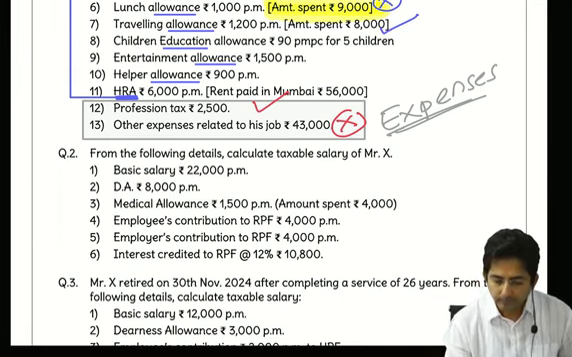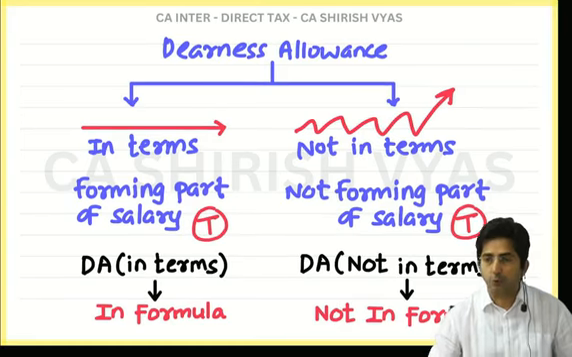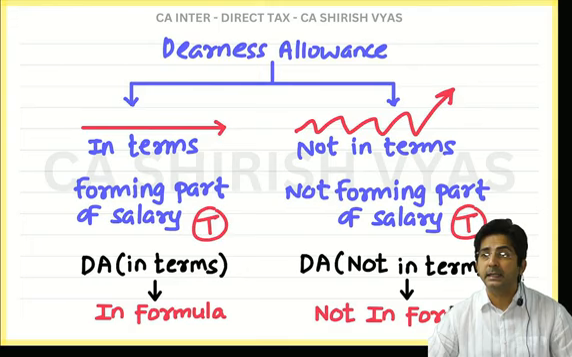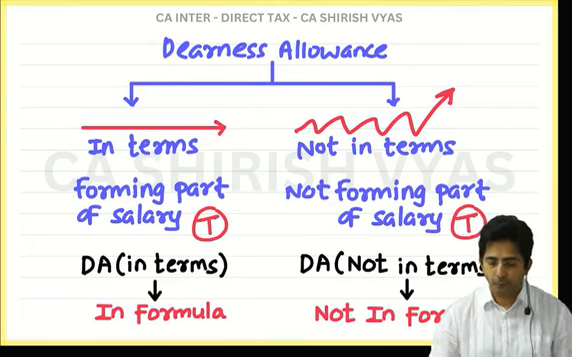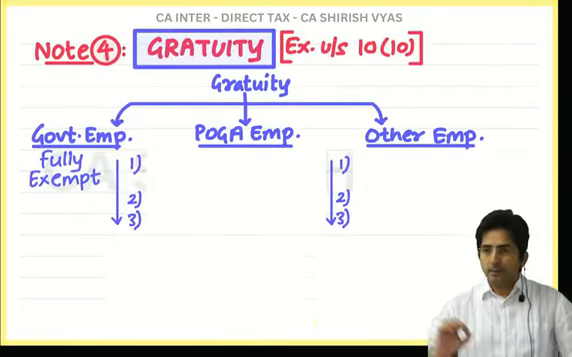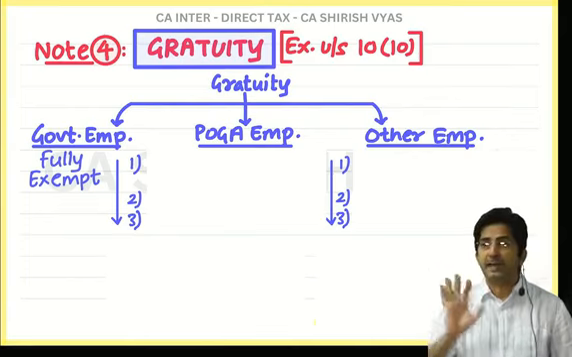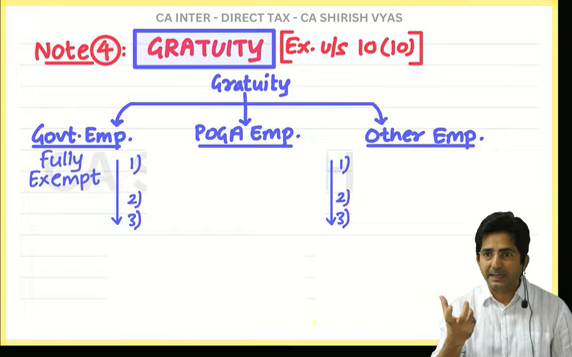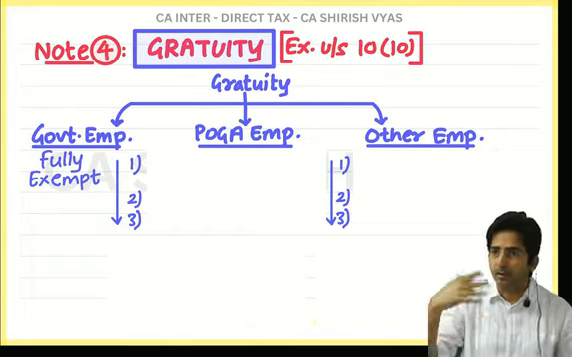Okay. So one thing is over. Two types of DA I taught you. Okay. Now the next theory is of gratuity. Now see what is my plan. First I will explain the meaning of gratuity, and then whether it is taxable or exempt.